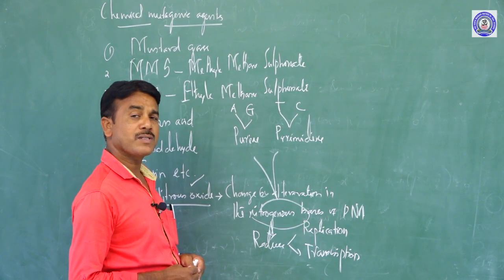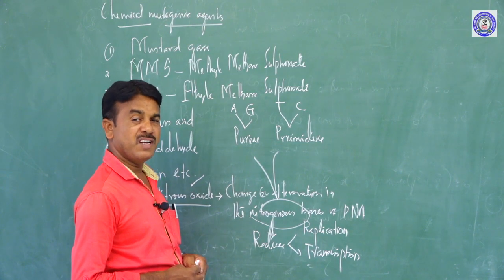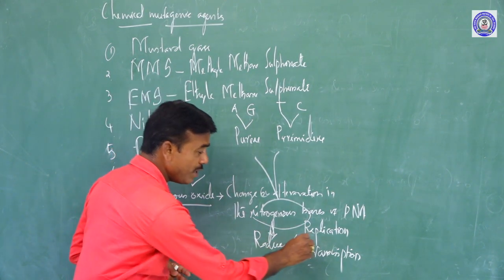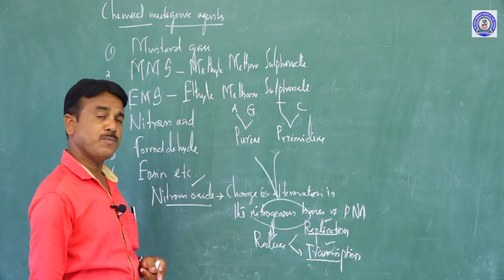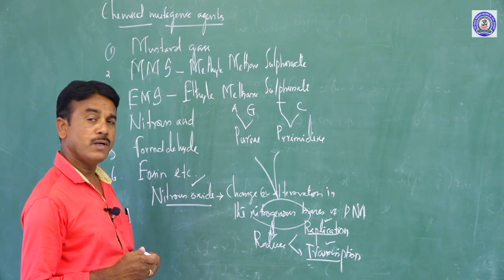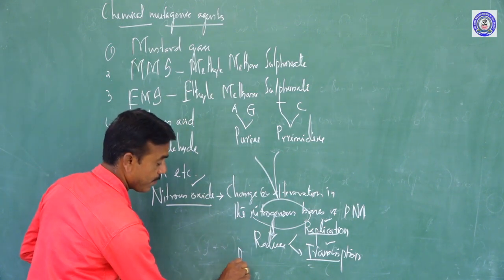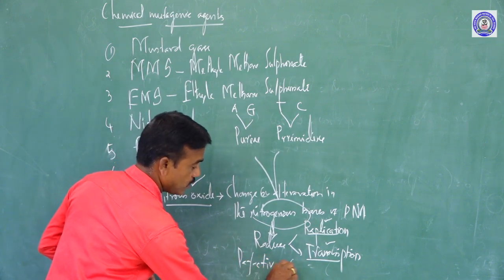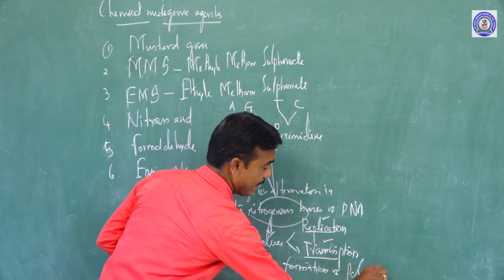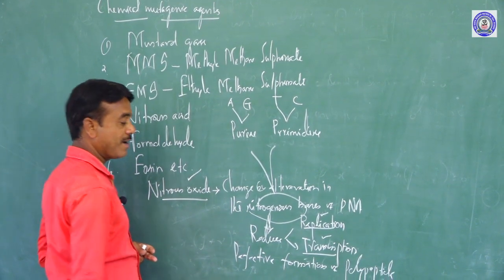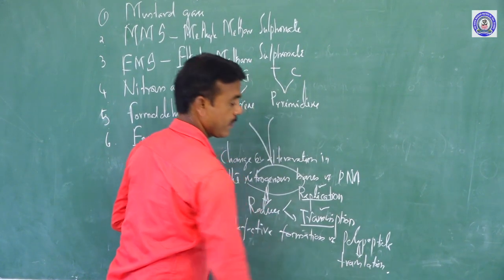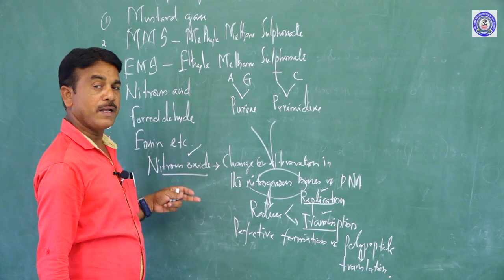Transcription is an important process responsible for the production of amino acids, and that is also affected. So replication and transcription are reduced, which leads to defective formation of polypeptides, which occurs in translation. These are the things responsible, commonly called chemical mutagenic agents.